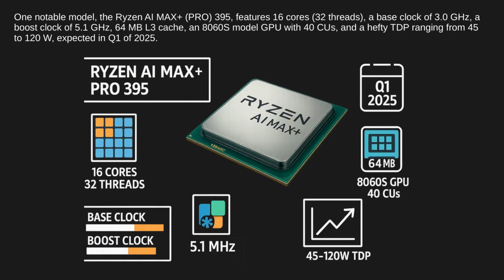One notable model, the Ryzen AI Max+ (PRO 395), features 16 cores, 32 threads, a base clock of 3.0 GHz, a boost clock of 5.1 GHz, 64 megabytes L3 cache, an 8060S model GPU with 40 CUs, and a hefty TDP ranging from 45 to 120 watts, expected in the first quarter of 2025.